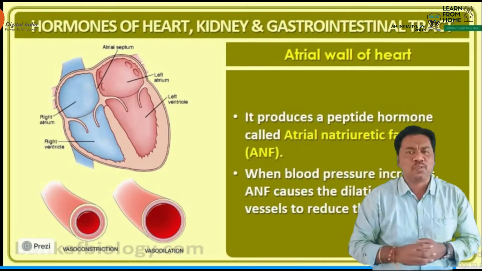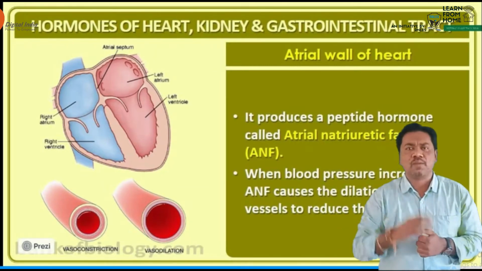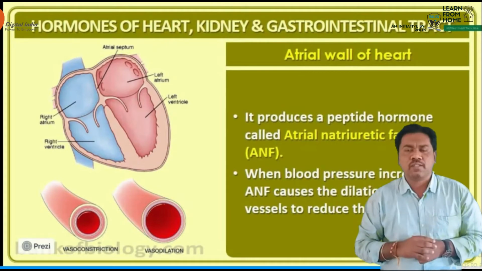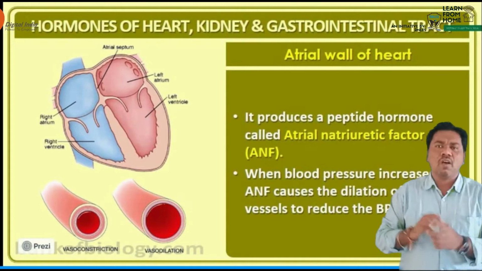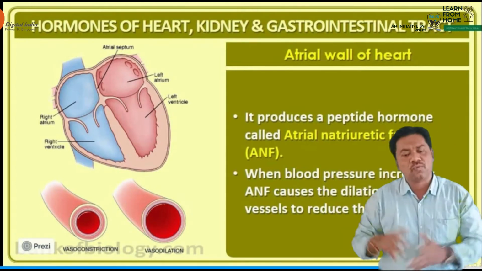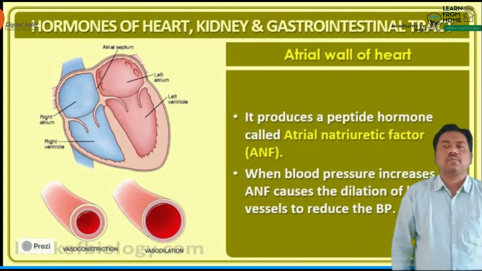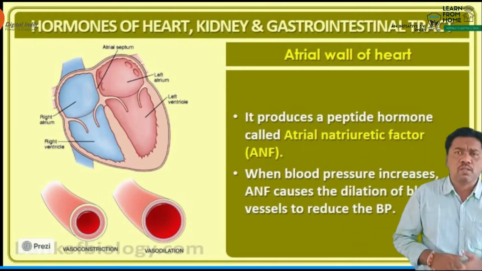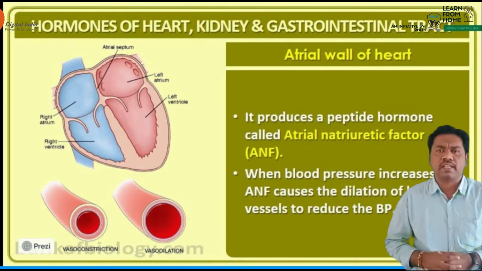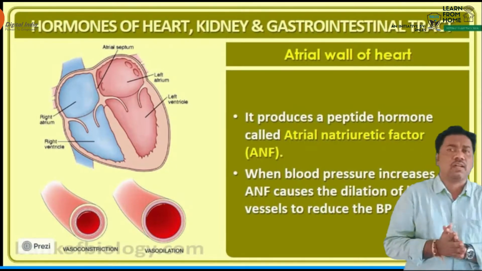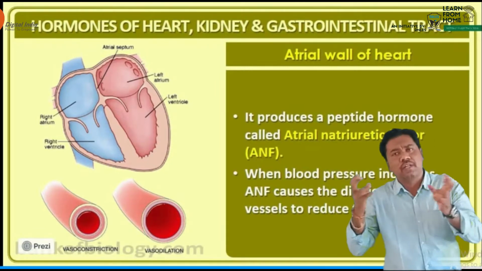The word hormone was proposed by which scientist? Starling. Right? The first hormone to be detected, in the dog, was the secretin hormone. So we have to talk about different types of hormones produced from different visceral organs. What is the meaning of visceral organs? The organs present on the inner side of the body are known as visceral organs. We will talk about some important hormones produced from the visceral organs.